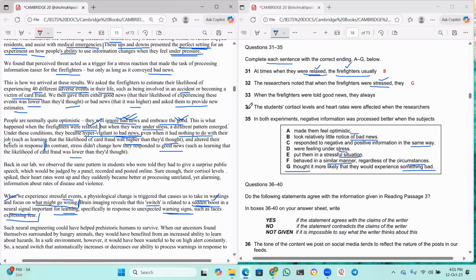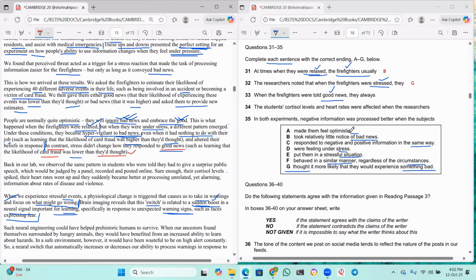Now, when the firefighters were told good news, they always dash. Now he's talking about good news. Where did we read about that? In the last sentence, right? In contrast, stress didn't change how they responded to good news, such as learning that the likelihood of card fraud was lower than they had thought. So, he's talking about good news only, right? So stress didn't change how they responded to good news. So it means they didn't change. That is what should be the answer.